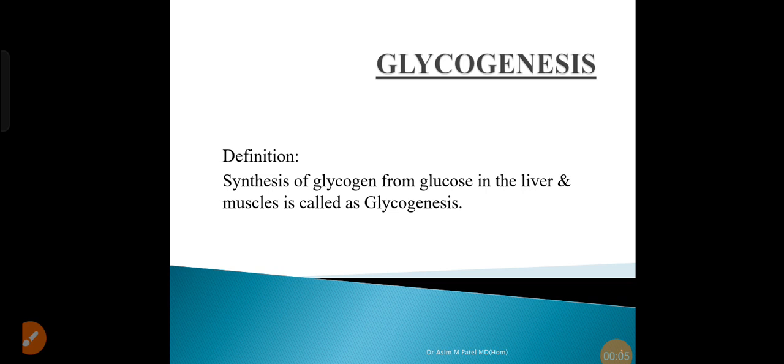Hello all. Now we will discuss something about the metabolism of carbohydrates. We will discuss a few important reactions in a very simple way, regarding some of the important metabolic reactions of carbohydrates. So the first thing is about glycogenesis. Glycogenesis is the synthesis of glycogen from glucose in the liver and muscles.